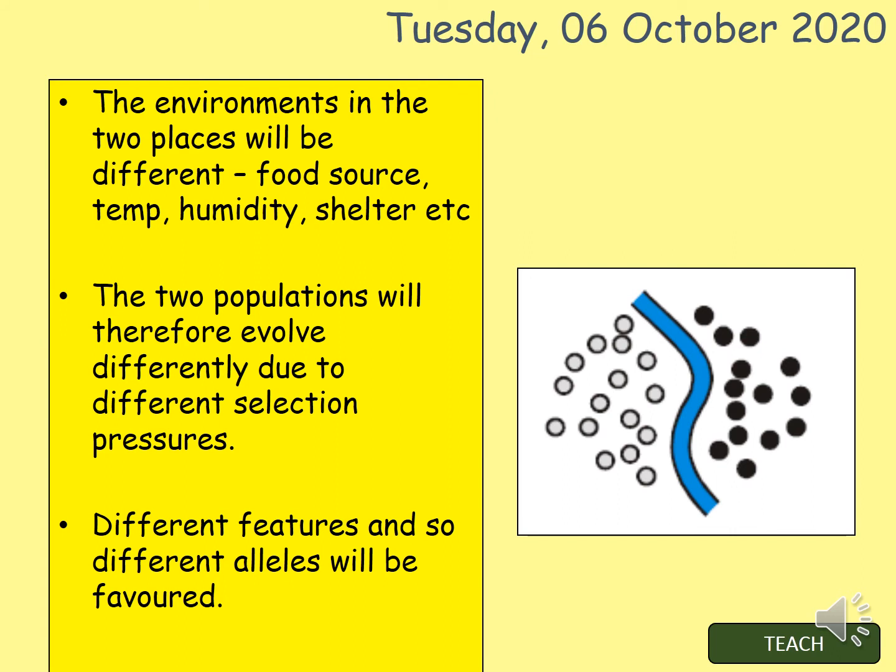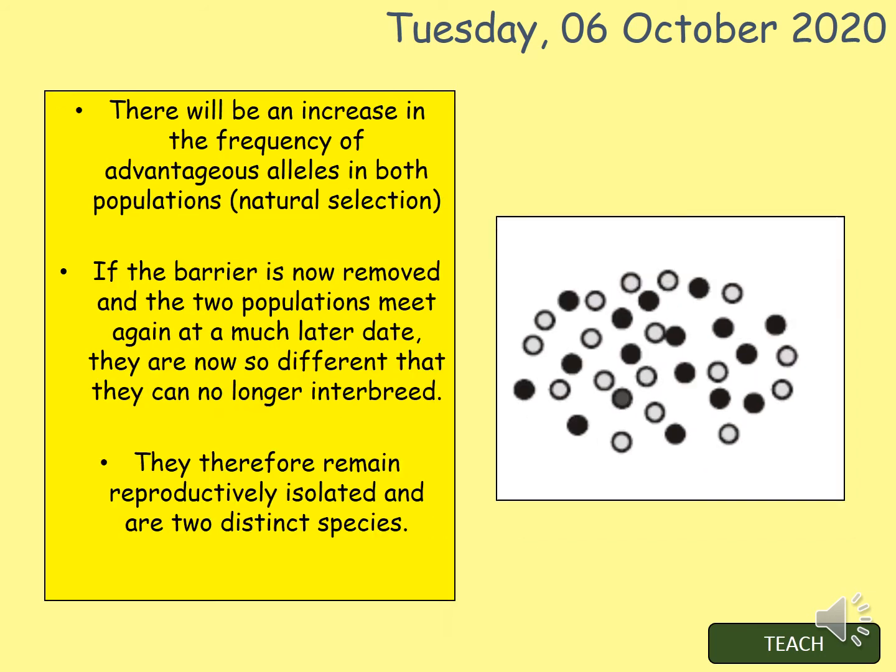Now, have a look at the diagram. One of the populations has changed. So the environments in the two places will be different. So food sources will be different, temperatures will be different, there may be different shelter, etc. Therefore, over a long period of time, the two populations will evolve differently, and this is due to the selection pressures within that group. So different features and different alleles will be favoured, and natural selection will occur. So, there will be an increase in frequency of the alleles that are deemed to be advantageous in both populations, and that is natural selection.